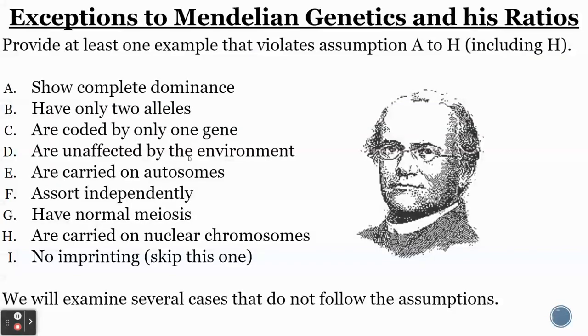So your goal should be able to, at this point, go through this whole list here and basically explain what the assumption means and provide at least one example of the assumption being broken or violated by some characteristic or some concept that you know now. The only one you don't really have to do is the no imprinting. You can definitely research that on your own to see what that means, genetic imprinting, but really A to H is what you should focus on.